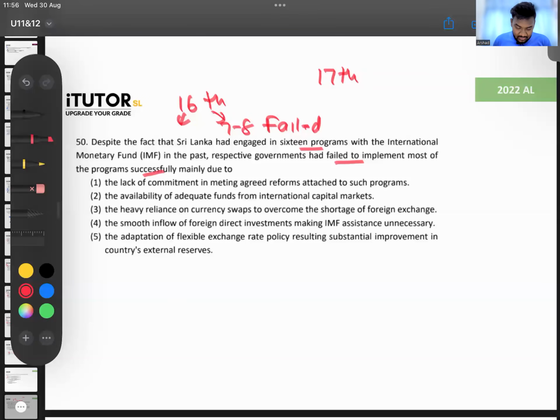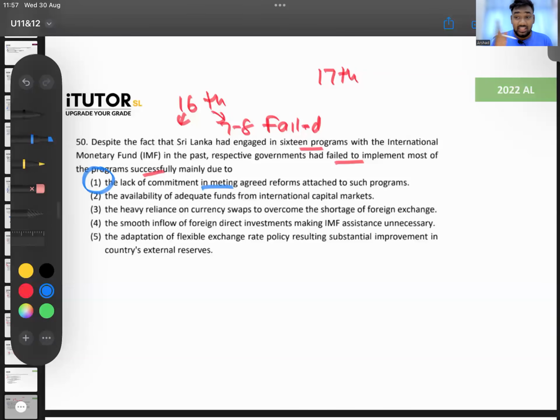Why, guys? The lack of commitment in meeting agreed reforms, availability of adequate funds from the international capital markets, heavy reliance on currency swaps, smooth inflow of foreign direct investments, making IMF unnecessary, adaptation of flexible exchange rate policy. What was the reason, guys? Remember, I told this so many times in the class also, it is the lack of commitment.